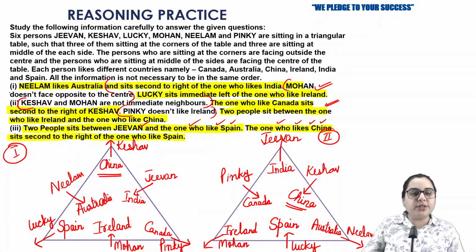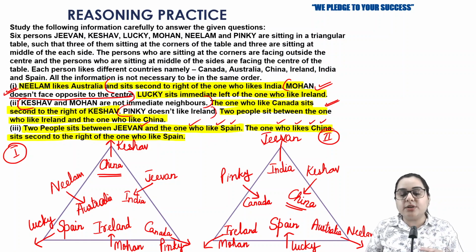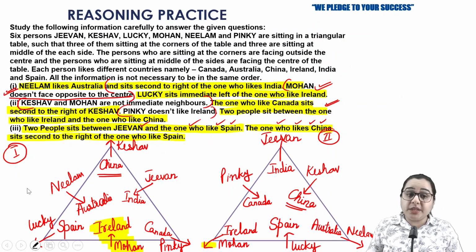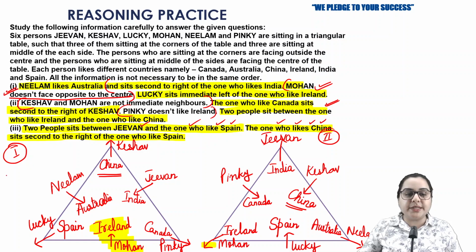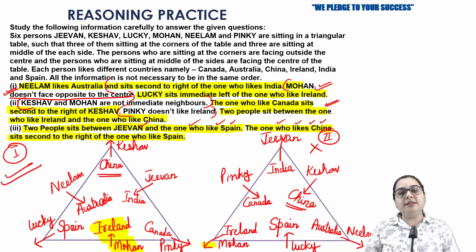Now this line is going to help you, that Mohan does not face opposite to the center. If Mohan does not face opposite to the center, it means Mohan faces the center. So check out for that solution where Mohan is facing the center, because that's true. We can find that in the first possibility, Mohan is facing the center. In the second, you can find that Mohan is facing outside the center. So that suggests the first case is the correct one and the second is the wrong one.